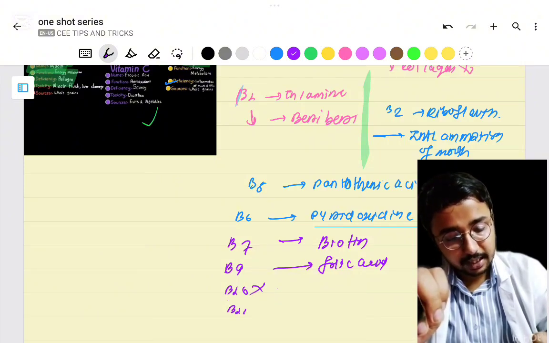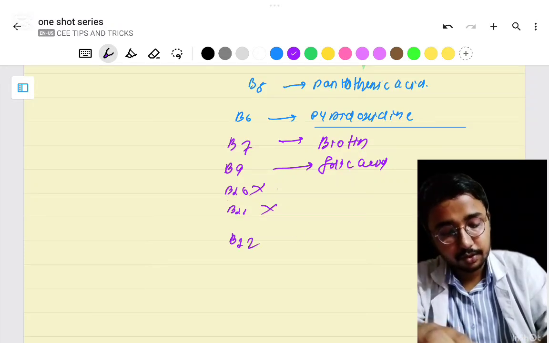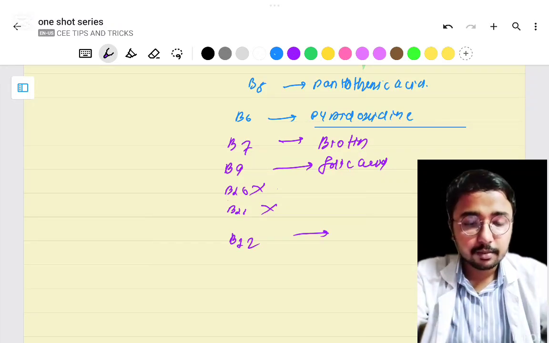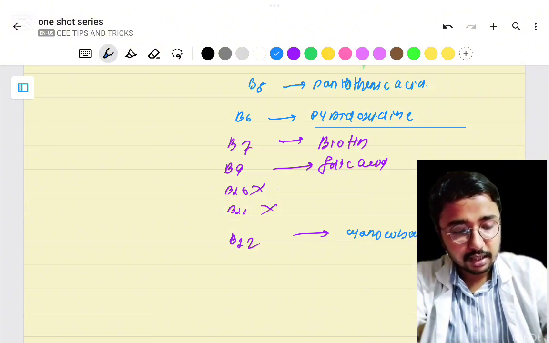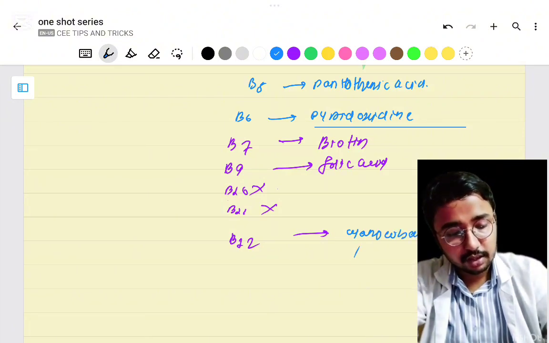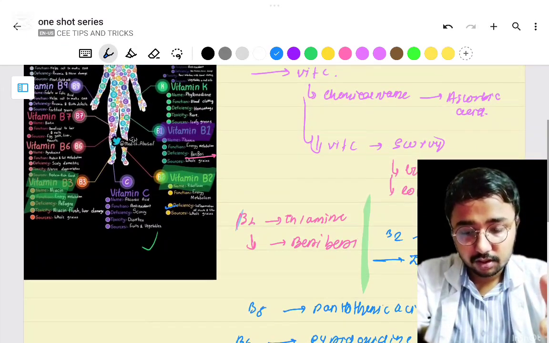Is there any vitamin B11? No, there is no vitamin B11. So from B9 we directly jump to vitamin B12, whose chemical name is cobalamin, cyanocobalamin, also known as cobalamin. These are the things about the vitamins.